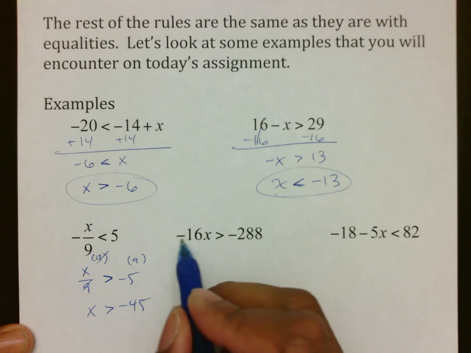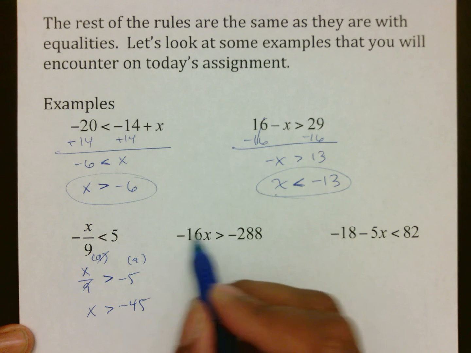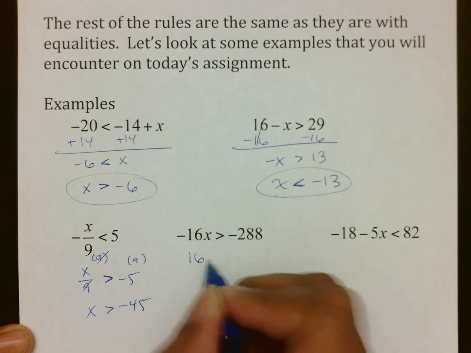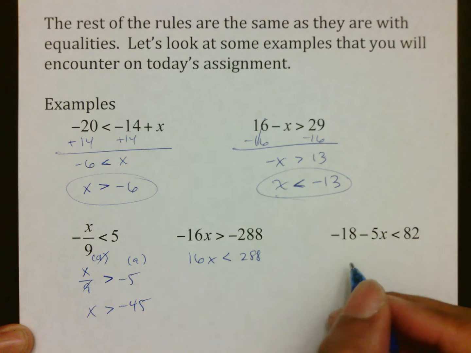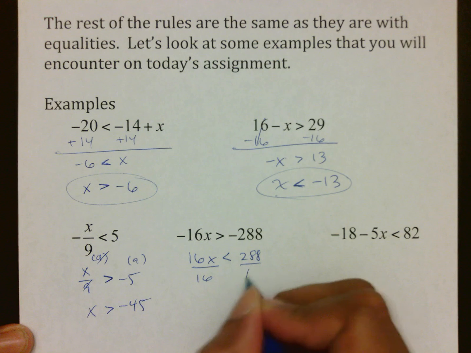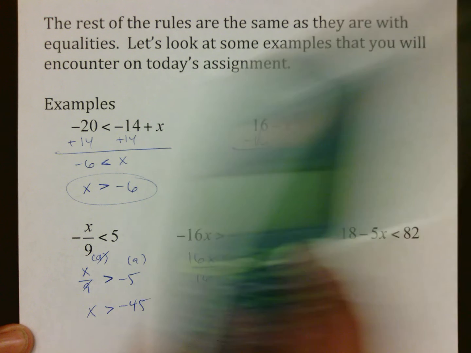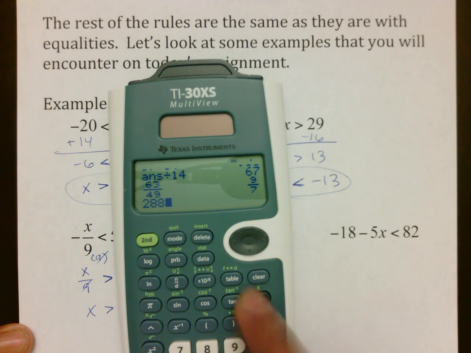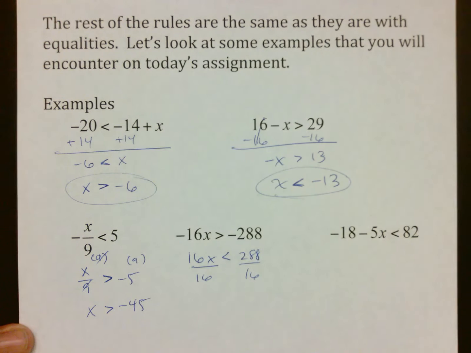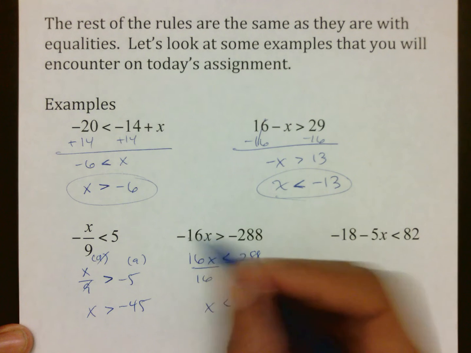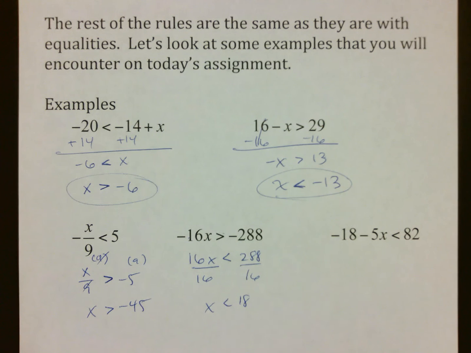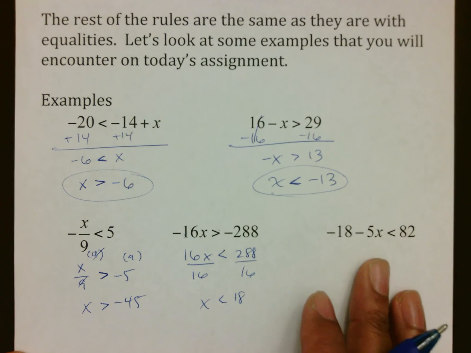Same thing here. Negative 16x. We have a negative attached to x, so what I'm going to do is change my 16 to be positive, switch my sign around, and turn this to be 288. Then I divide by 16. I don't know what that is. I'm thinking 18, and then an 8. So x is less than 18. But again, because that x was negative, you switched it around, everything worked out like it needed to.